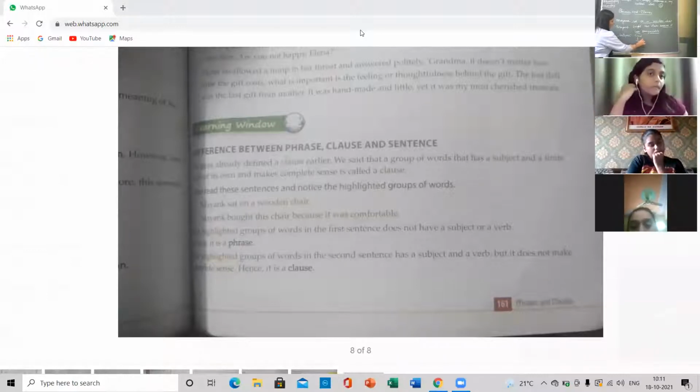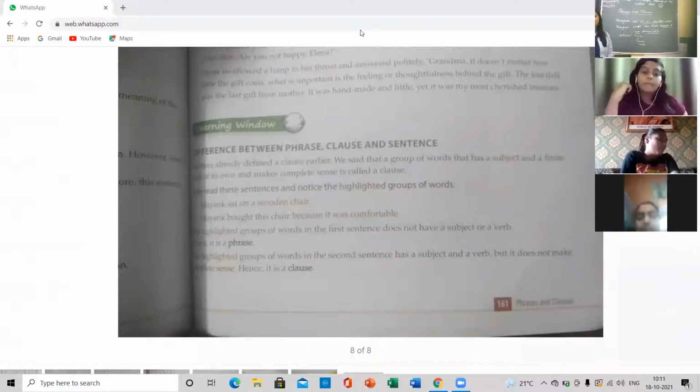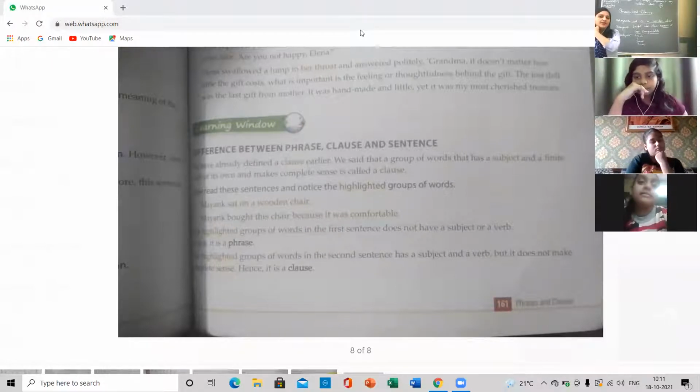Whenever we talk about clauses, they have a subject plus a finite verb, and a clause can be a sentence. When it makes complete sense, then it is a sentence. A sentence always has finite verbs. So you can see the differences.